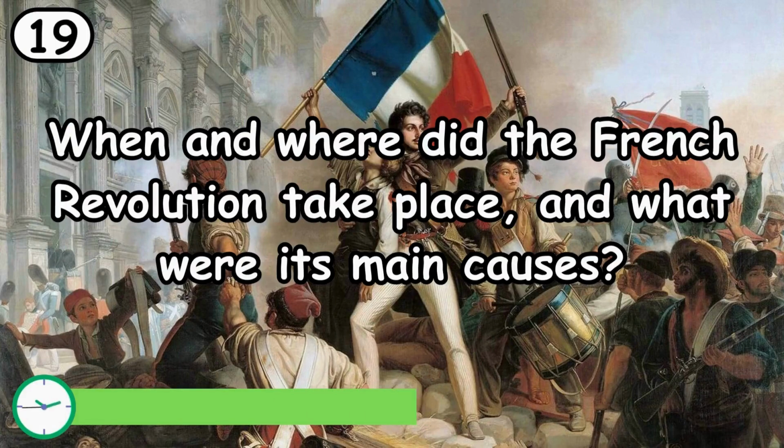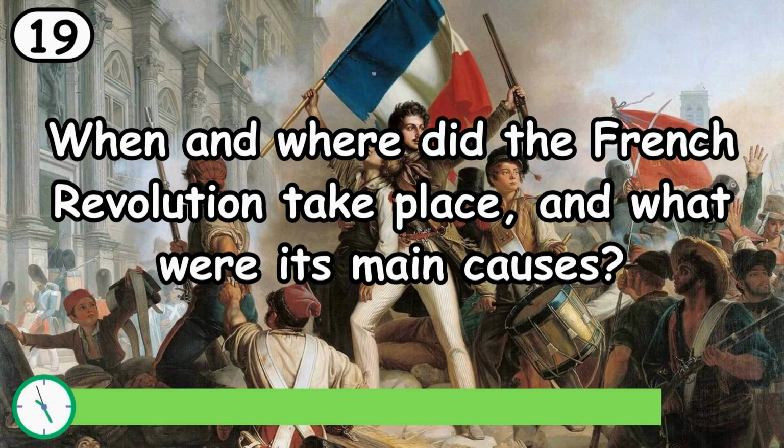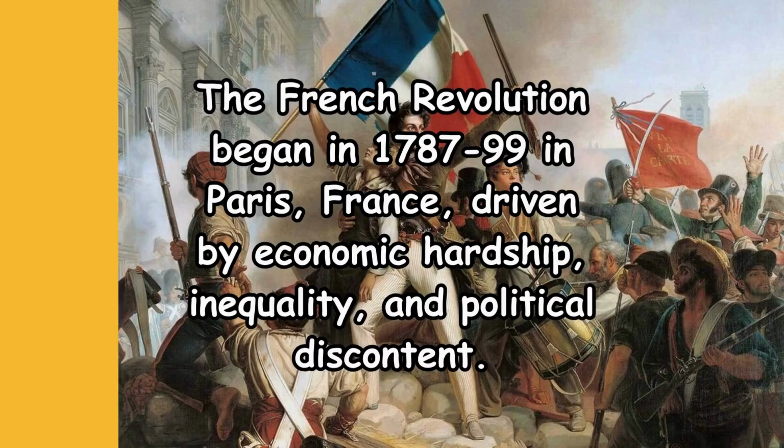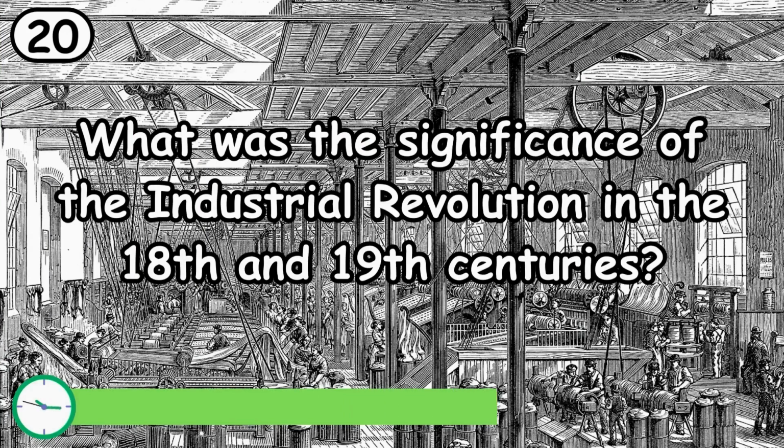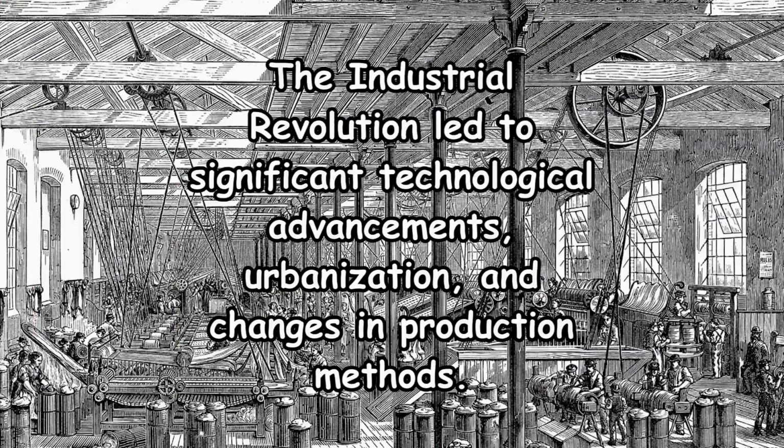When and where did the French Revolution take place, and what were its main causes? The French Revolution began in 1787-99 in Paris, France, driven by economic hardship, inequality, and political discontent. What was the significance of the Industrial Revolution in the 18th and 19th centuries? The Industrial Revolution led to significant technological advancements, urbanization, and changes in production methods.